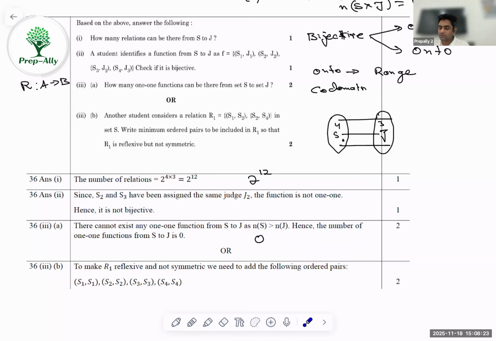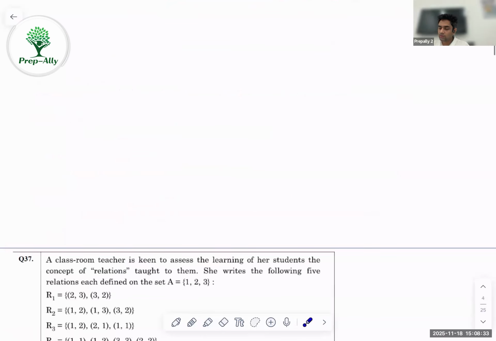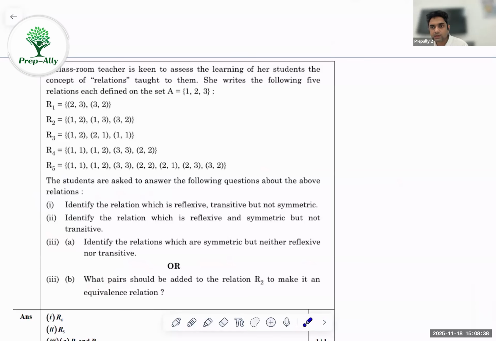So we could also have said that for reflexive, it has to map from the same set to the same set only. When we get elements like these, it is possible. This was the 4-mark case study on relations. Now there was one more case study. As I've told you, we have taken different sets, that means different questions, not just a rearrangement of the questions from last year's board paper.